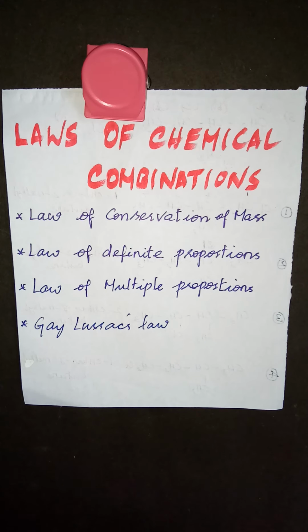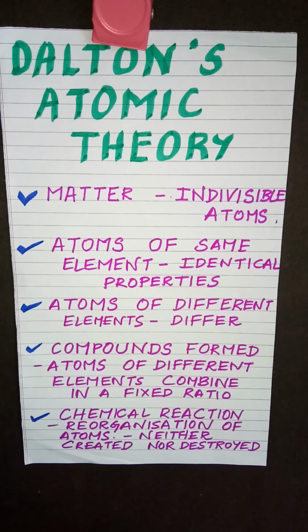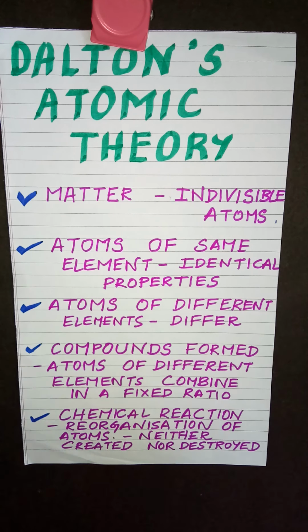So in order to describe these laws of chemical combination and also to describe the structure of matter, John Dalton in 1808 put forward a theory known as Dalton's atomic theory. So we're going to see Dalton's atomic theory and the postulates of his theory. So these are the postulates of Dalton's atomic theory.